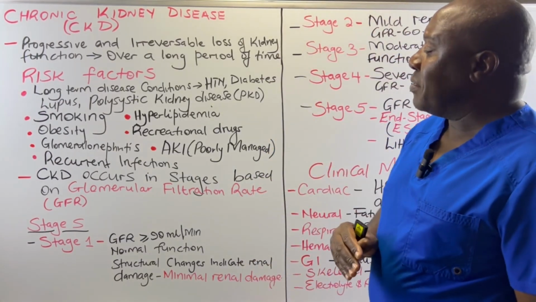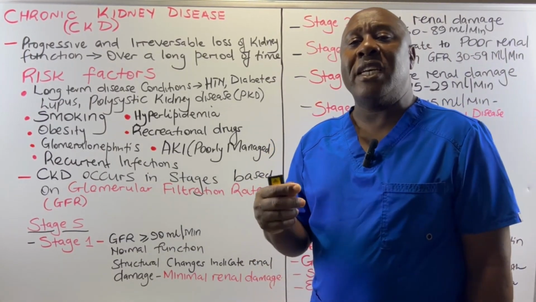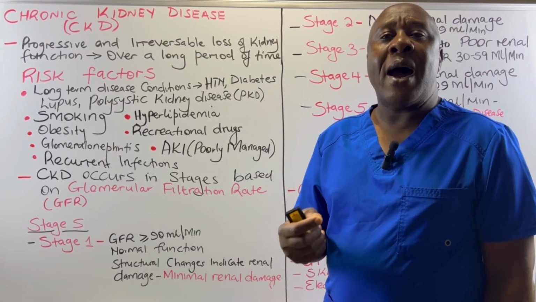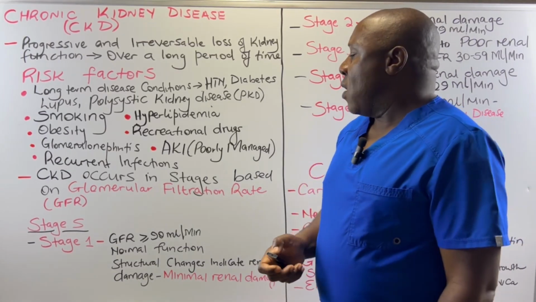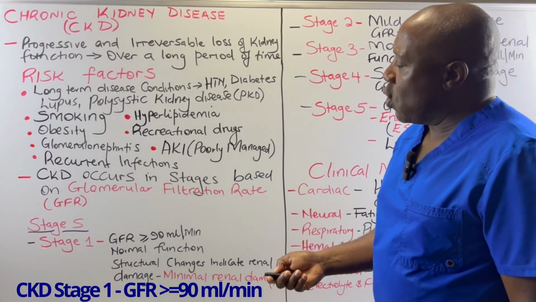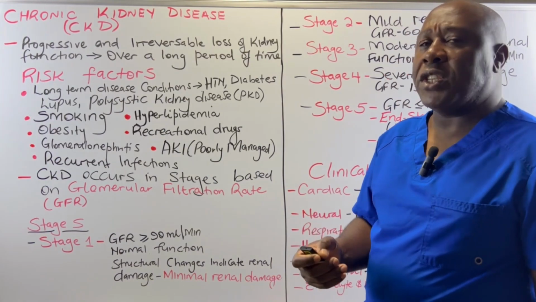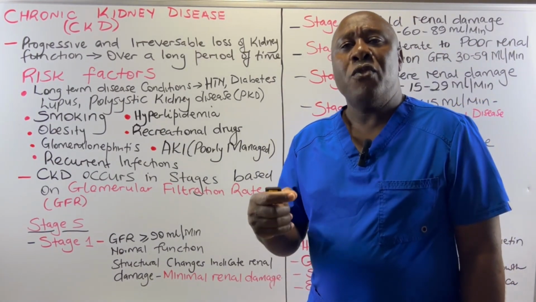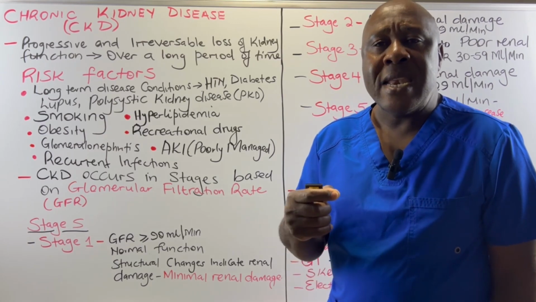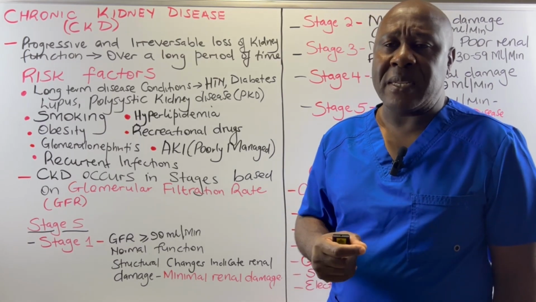Now, we have got 5 stages of CKD. We have got stage 1, stage 2, stage 3, stage 4, and stage 5. Stage 1 is that stage of CKD in which the glomerular filtration rate is equal to or more than 90 milliliters per minute.